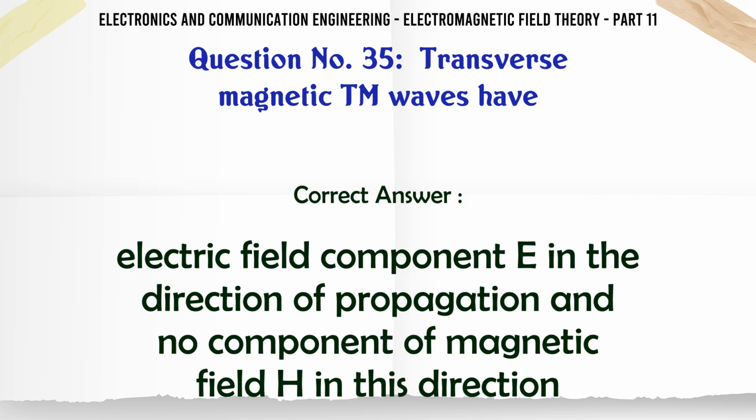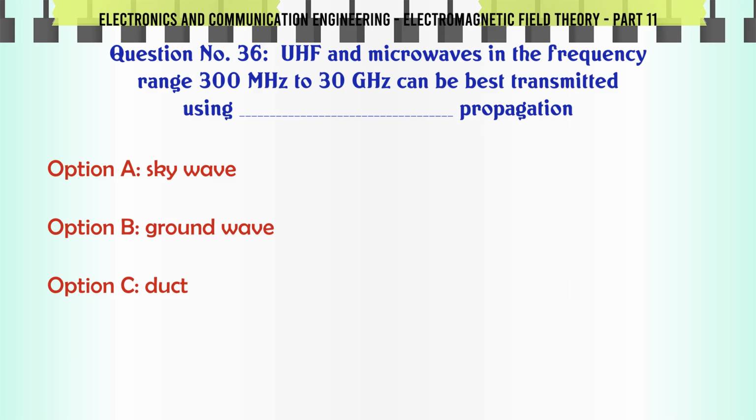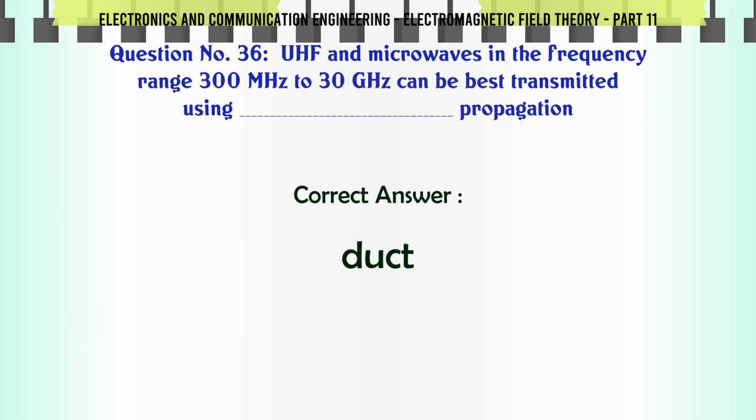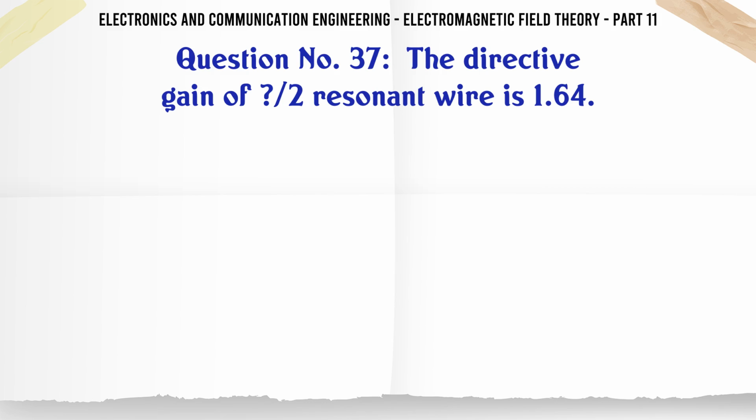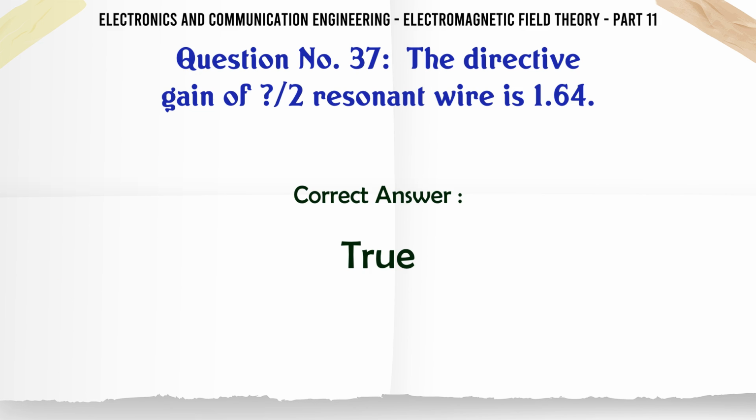UHF and microwaves in the frequency range 300 MHz to 30 GHz can be best transmitted using propagation. A. Sky wave. B. Ground wave. C. Duct. D. None of the above. The correct answer is, duct. The directive gain of a short resonant wire is 1.64. A. True. B. False. The correct answer is, true.